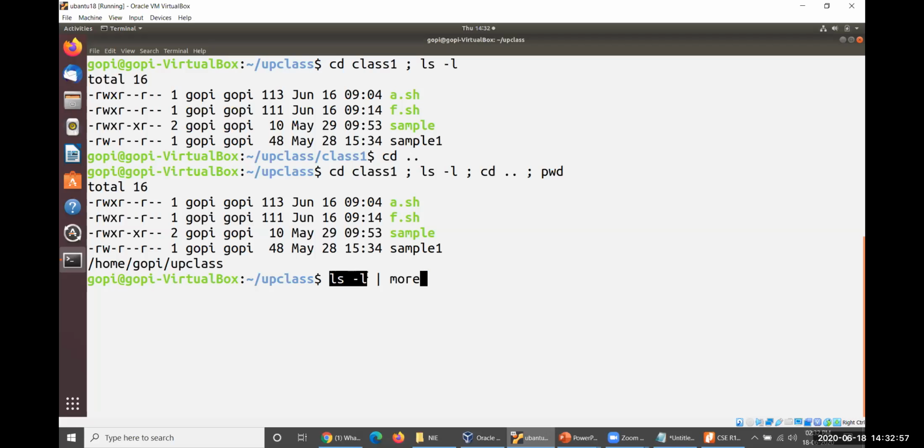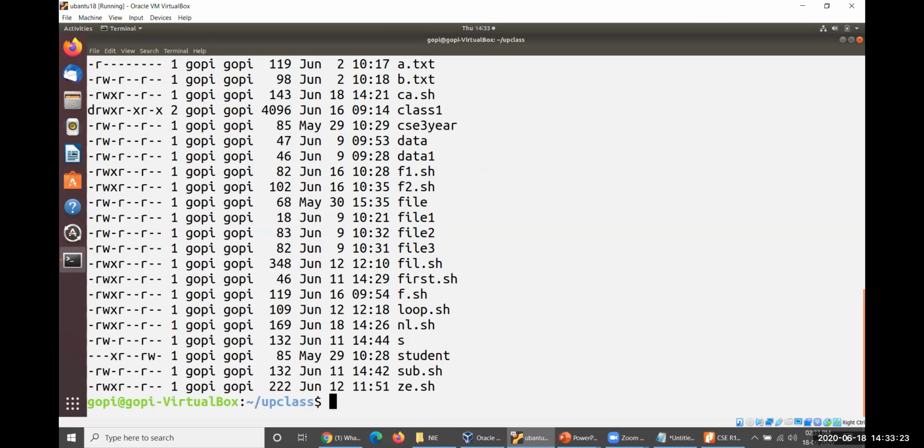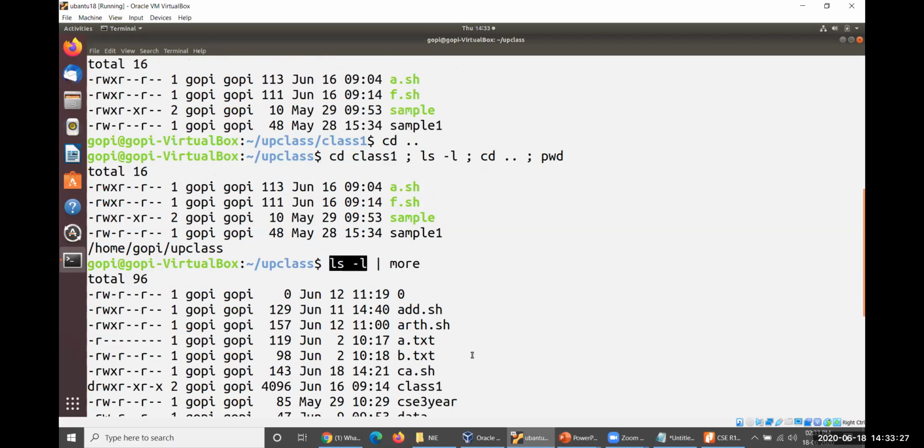Whatever output is generated by ls hyphen l cannot be displayed immediately. The output of ls hyphen l will be posted or stored into a pipe, a buffer of the kernel. From that kernel's buffer, more will take it and display it. So it must be considered a single command. It is not multiple commands, it is a single command only. So that is what you need to remember. You need to identify the distinction between these two.